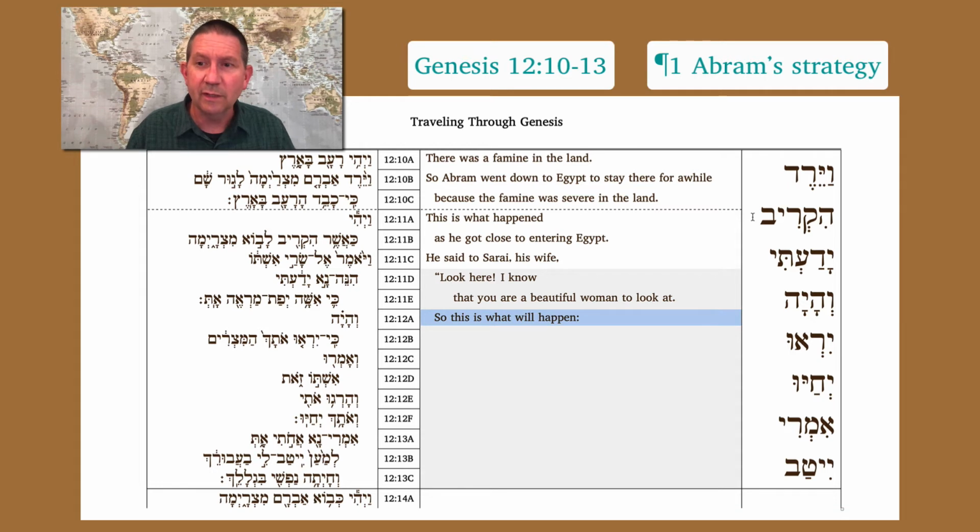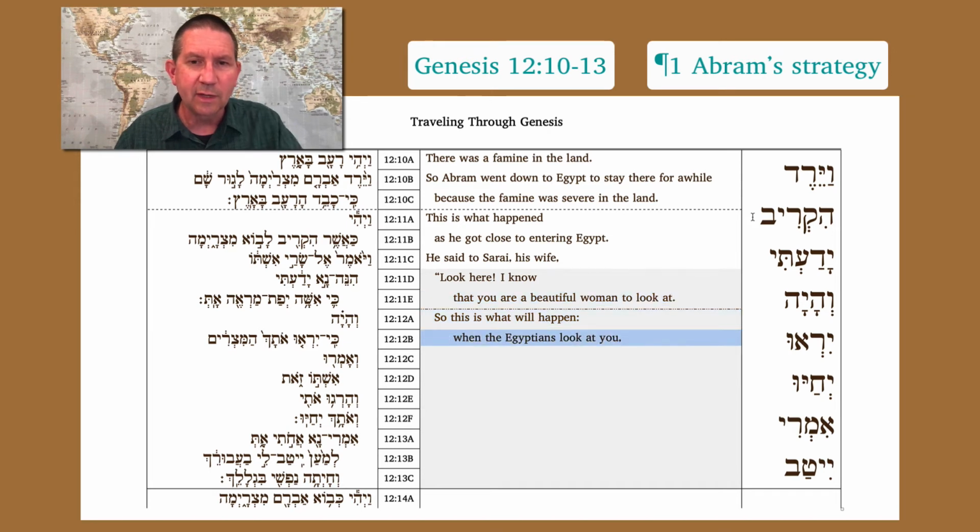In terms of structure, we've got R1, the resh, joining the prefix, the yod, to make a pretonic closed short syllable. And so the resh can actually take that silent shewa, whereas if we had yare beginning with yod, then that yod would have its weak consonant behavior triggered and it would become part of a vowel and it would not stand over a silent shewa. In any case, so we've got a new section to what he's saying. He's giving the inference. This is what will happen when the Egyptians see you, when they look at you.